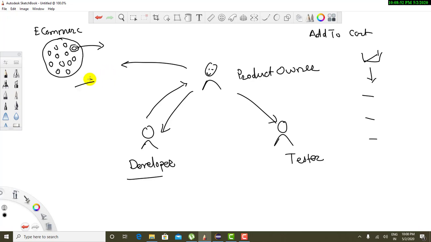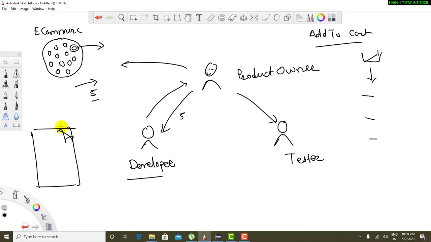Let's say the client says the user should add only 5 products at a time in a cart, not more than 5. Then the product owner will come back to the team and discuss the behavior of add to cart, and say that only 5 items can be added to the cart. The developer will note this point.